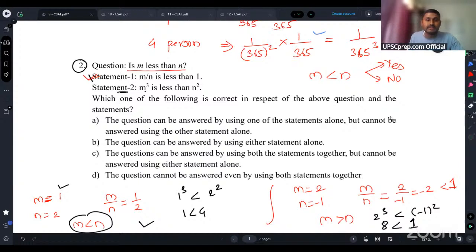So basically, by using both the statements, we will not be able to answer whether m is less than n or not. So the answer for this question becomes: the question cannot be answered by using both the statements together.